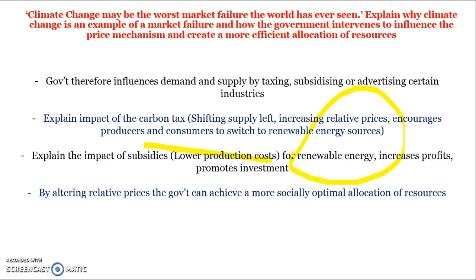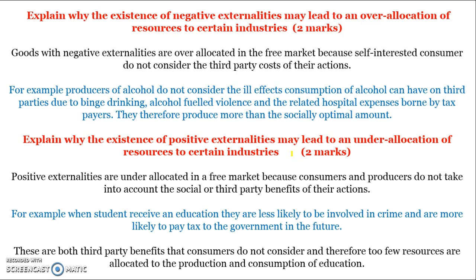So, why does the existence of negative externalities lead to an over-allocation of resources to certain industries? Goods with negative externalities are over-allocated in the free market because self-interested consumers don't consider the third-party costs. Provide an example. For example, alcohol, they don't consider the impacts from binge drinking, alcohol-fueled violence, related hospital expenditure, and therefore they produce more than what is socially optimal.